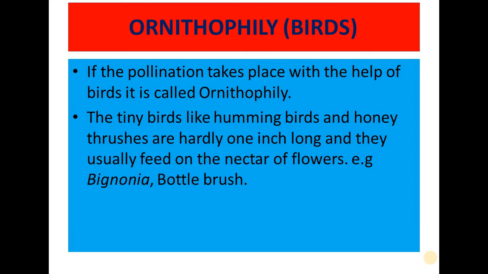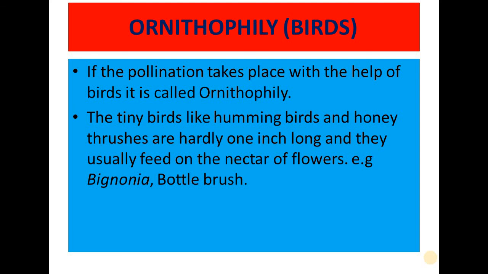Next type is ornithophily. The word ornitho is related with birds. The study of birds is called ornithology, which is the branch of zoology. If the pollination takes place with the help of birds, that is called ornithophily.